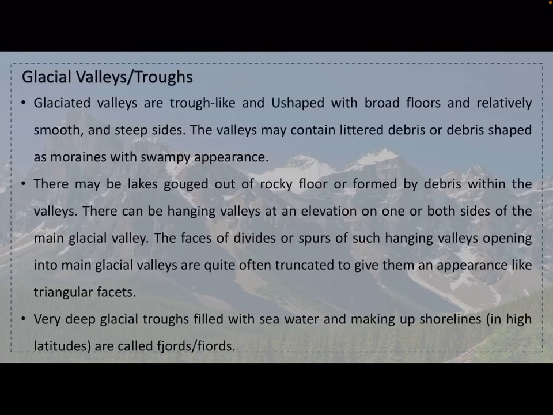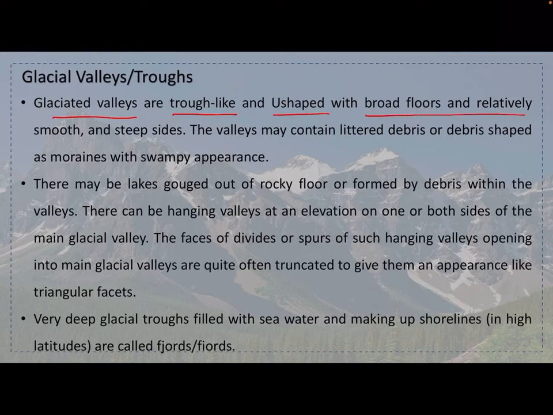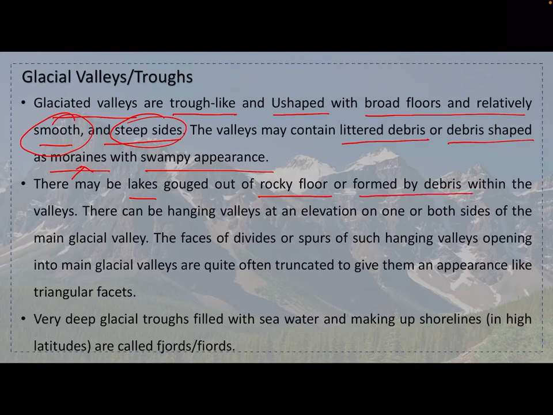Next we will see the glacial valleys. Glaciated valleys are trough-like and U-shaped, with broad floors and relatively smooth and steep sides. The valleys may contain littered debris shaped as moraines with a swampy appearance. What is moraine? You will see in the coming slides. There may be lakes gorged out of the rocky floor or formed by debris within the valleys.